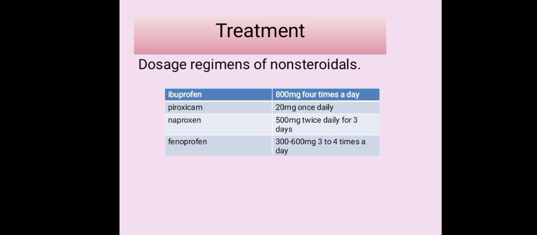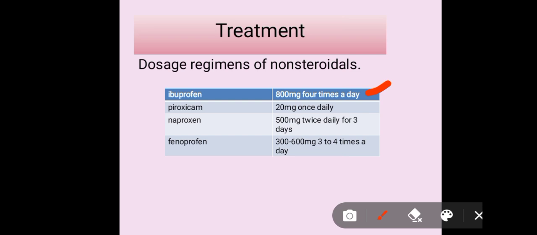What is the treatment? What comes after the patient is diagnosed? The treatment comes with NSAIDs, the non-steroidal drugs. Ibuprofen is given at 800 milligrams, 4 times a day. Piroxicam 20 milligrams once daily. Naproxen is given 500 milligrams twice daily for 3 days. Fenoprofen is given 600 milligrams 3 to 4 times a day if a patient is suffering from gout.